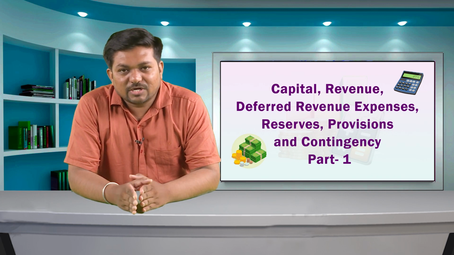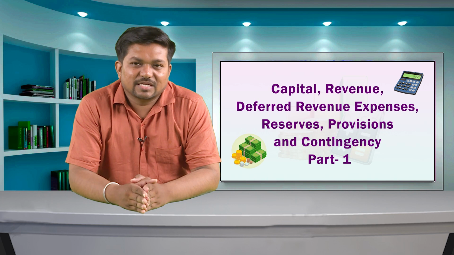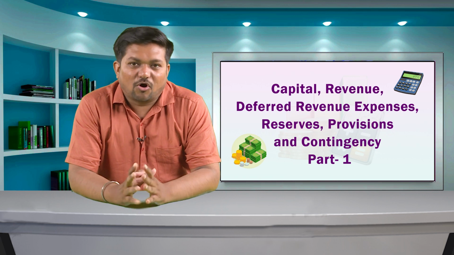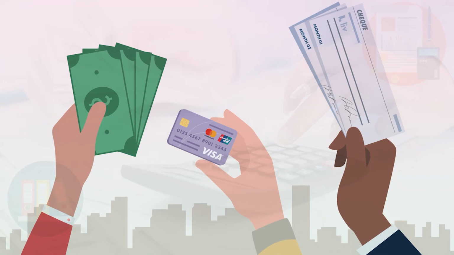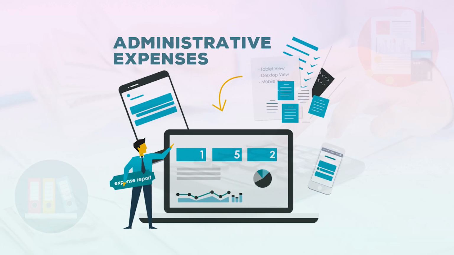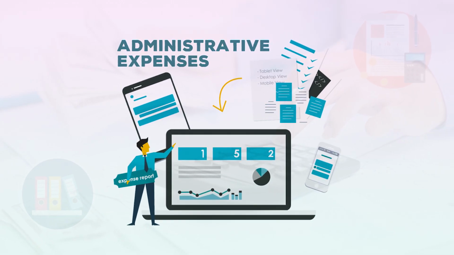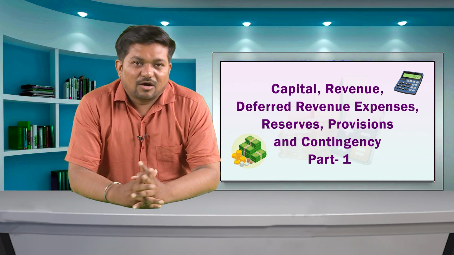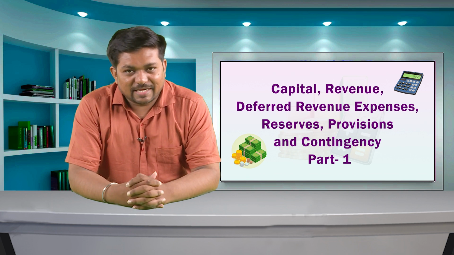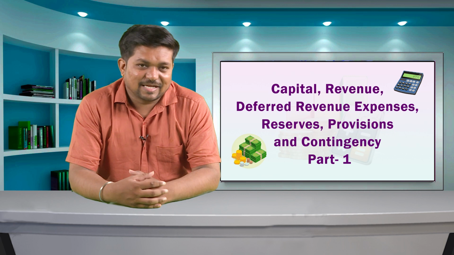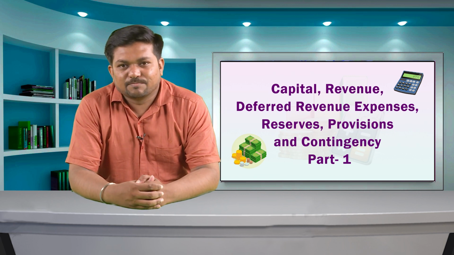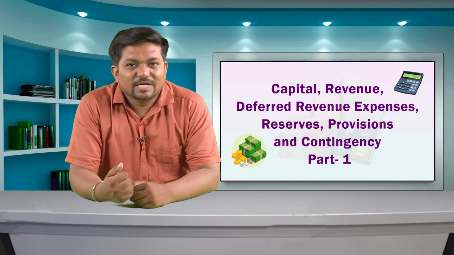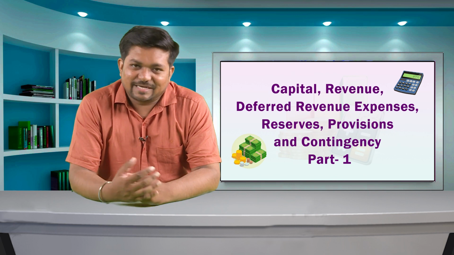Revenue income is the total amount of income generated by the sale of goods or services. Revenue expenses may be in cash or non-cash form. Rent, salary, selling expenses and administrative expenses are examples of cash revenue expenses. Depreciation on fixed tangible assets, amortization of fixed intangible assets and goodwill written off are examples of non-cash revenue expenses. Revenue income can be in the form of rent received, commission received, interest received, dividend received, etc.